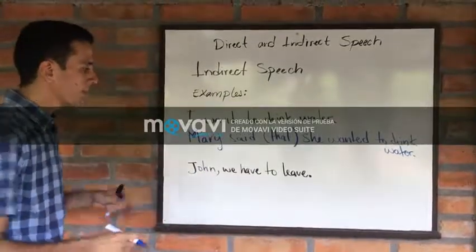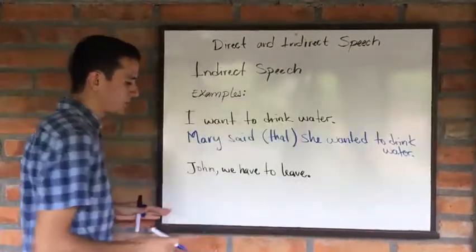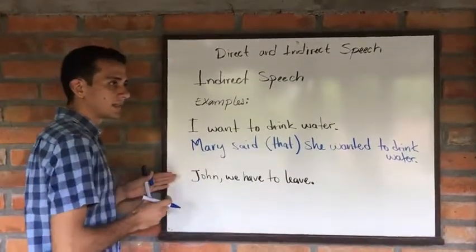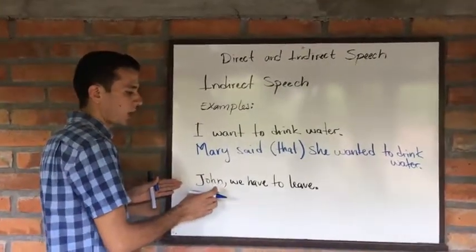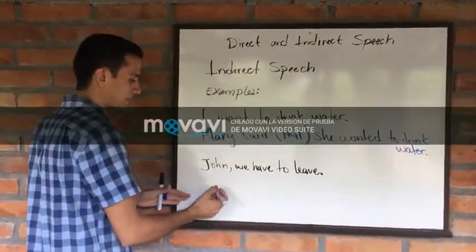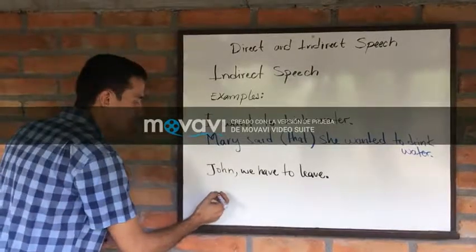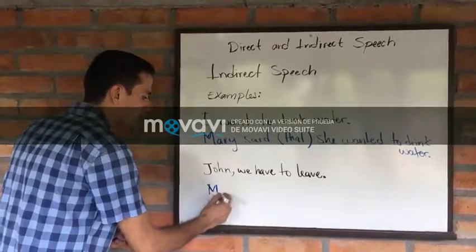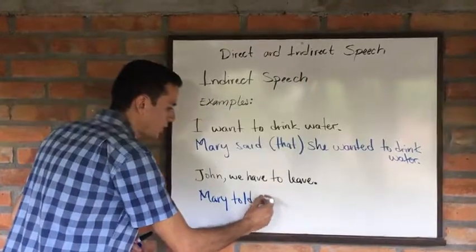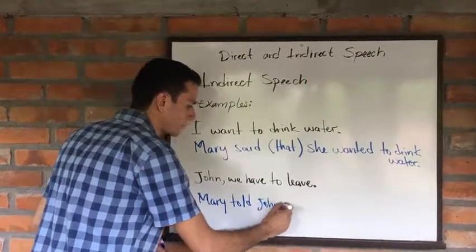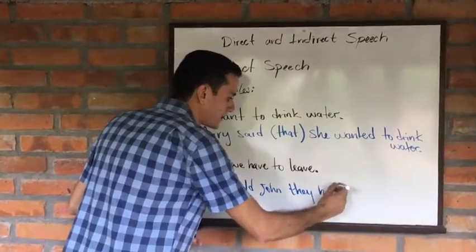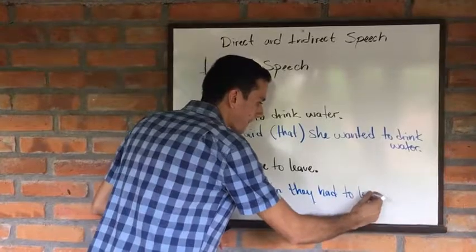Now, the second example, we have "John, we have to live." Remember, Mary is telling John, her husband, we have to live. How can we report this sentence in the indirect speech? We can start by saying Mary told John they had to live.